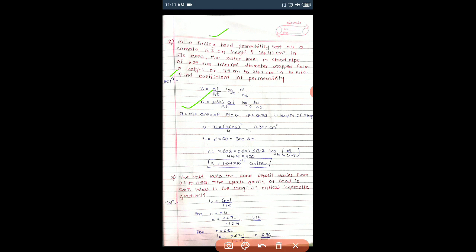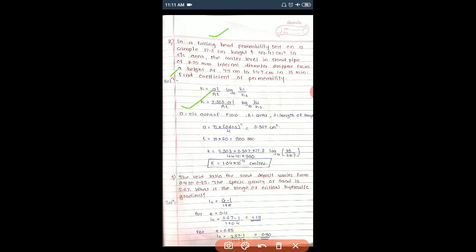Very simple, we have this formula for coefficient of permeability, K is equal to aL upon At into log to the base e h1 upon h2. This log to the base e is converted into log 10 with the value 2.303 aL divided by At log to the base 10 h1 upon h2.